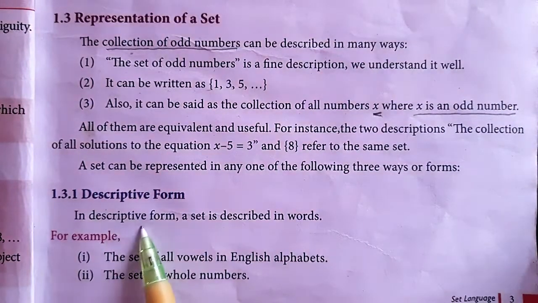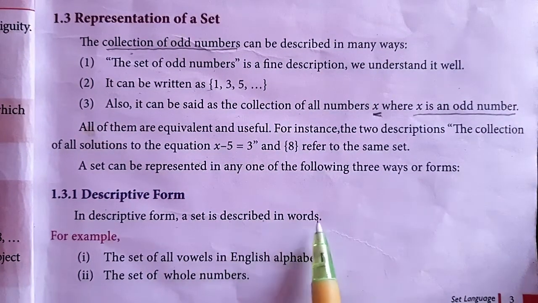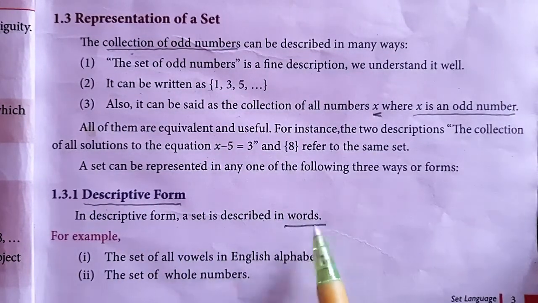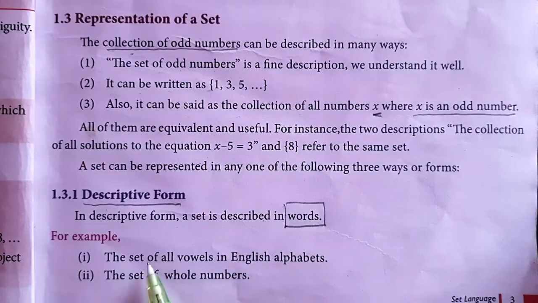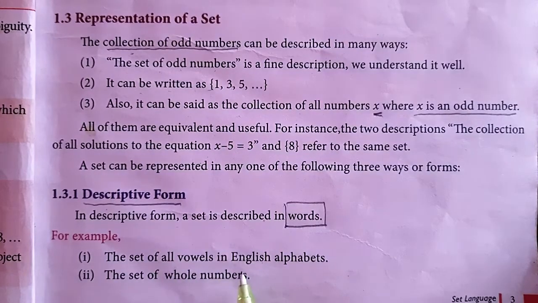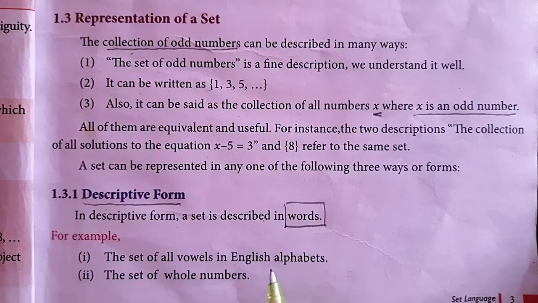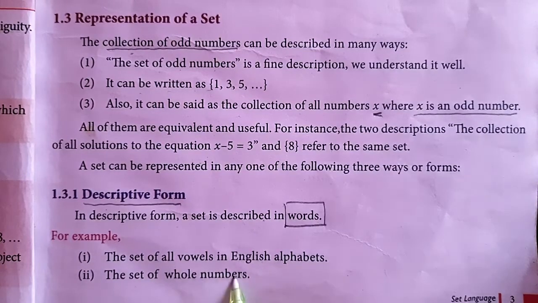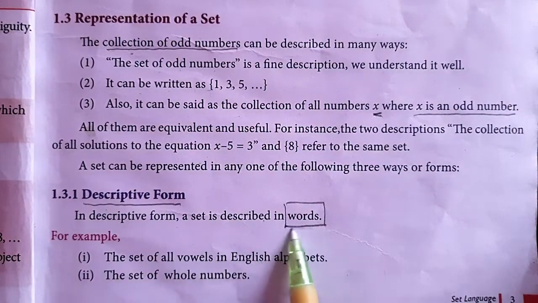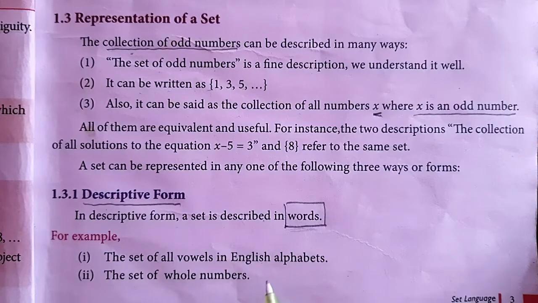See, in descriptive form, a set is described in words. So descriptive form means you have to remember that it should be in words. How can we express the set of all vowels in the English alphabet? See, it is in words, not in symbols. They didn't give A, E, I, O, U or letters. Simply they said in words, the set of all vowels in the English alphabet. Also, the set of all whole numbers. So these are descriptive forms. Don't forget, descriptive form means in words. There won't be any other symbols or numbers.